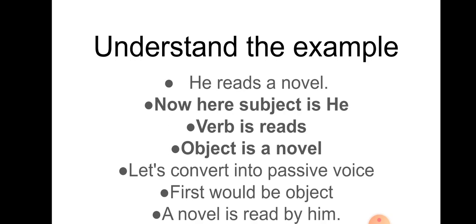So here, read by him. He will be him, she will be her, they will be them. These are some changes, you just remember. So a novel is read by him. I hope you got this example.